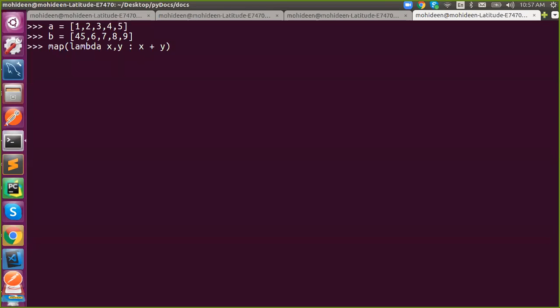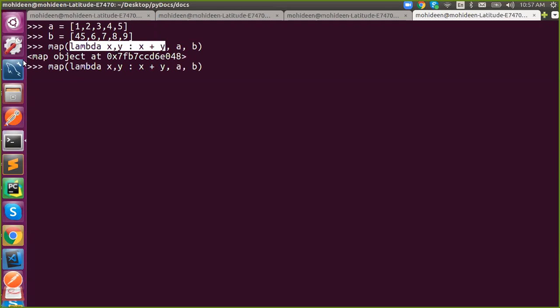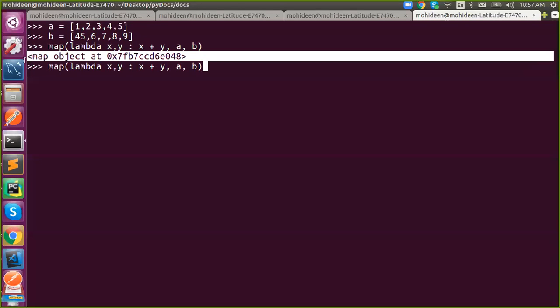That's it. Map takes a function, one function. The next argument is what? Both arguments, A and B. In Python 3, it will be returned as an iterable for memory-efficient purposes. We all know iterables, right? This is an iterable object, and we'll discuss it in generator functions so you have a clear idea. But in Python 2, you will get the exact list. Otherwise, convert it into a list.